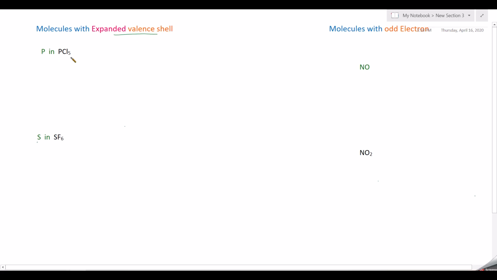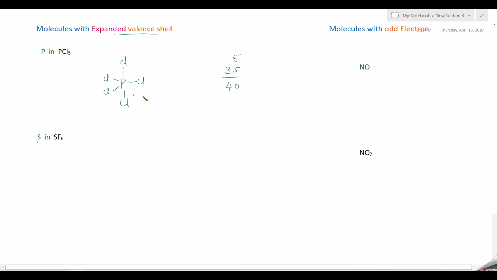For example, you can take phosphorus pentachloride. First we will draw the Lewis dot structure. For that you count the valence electrons. Phosphorus has 5 electrons and you have totally 5 chlorines, and each chlorine has 7 electrons, so totally 35. So the total number of valence electrons is 40. Now phosphorus is taken as the central atom, and you place the chlorines around it, one here and another here. Now you draw the single bonds between atoms.